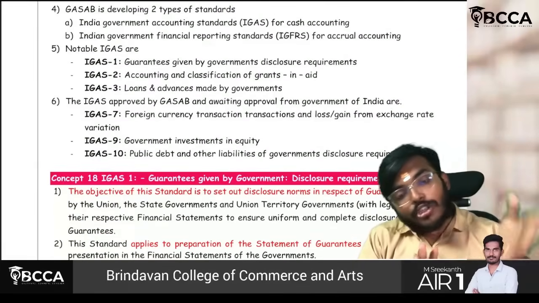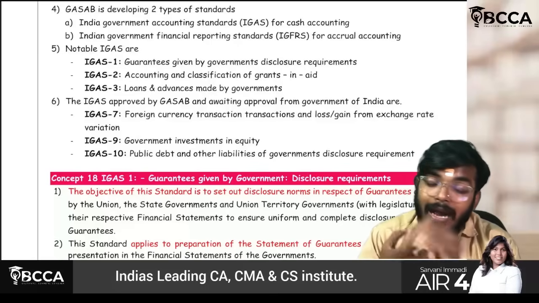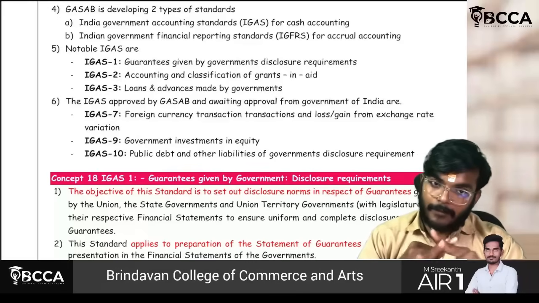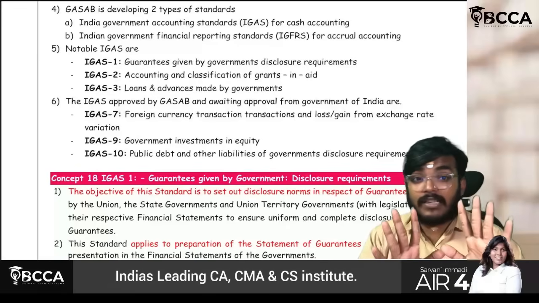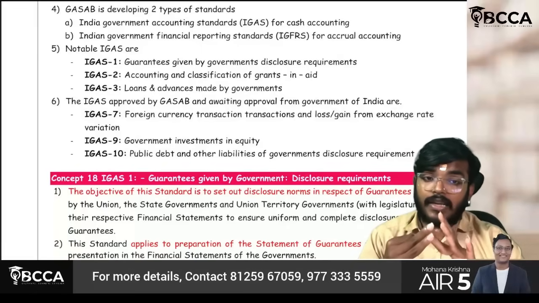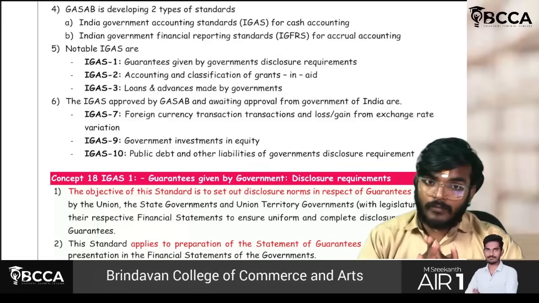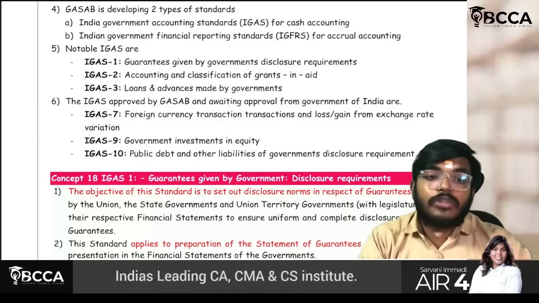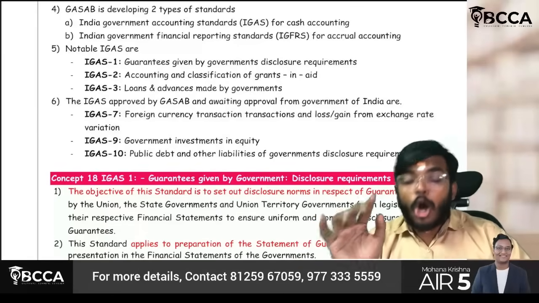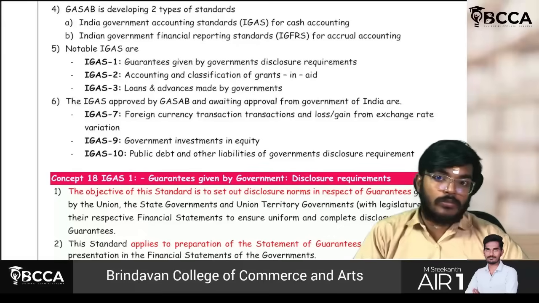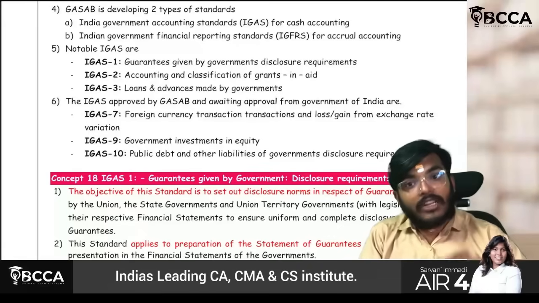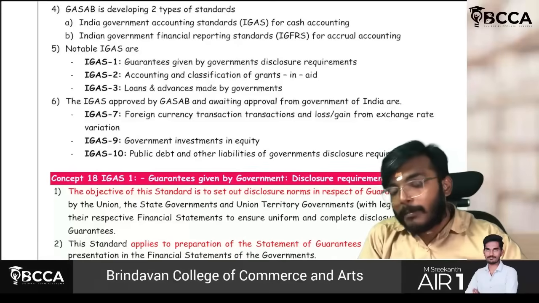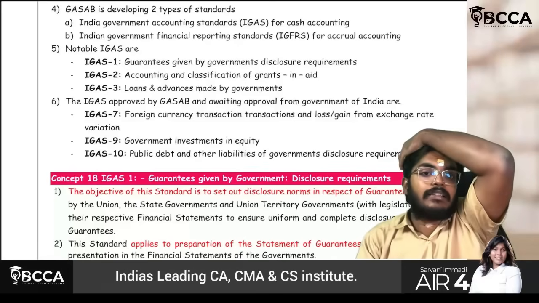Three IGASs are already notified. Already they are approved also and they are in force also. Sir, what are those three? IGAS 1, 2, 3. These are for cash basis, guys. Cash accounting. IGAS 1, 2, 3, 7, 9, 10. Six standards are there totally. IGAS 1, 2, 3 are already notified, already approved, already in force also. But 7, 9, 10, though they are notified, they have to be approved by Government of India. They are approved by GASAB, but still Government of India has to approve that part.